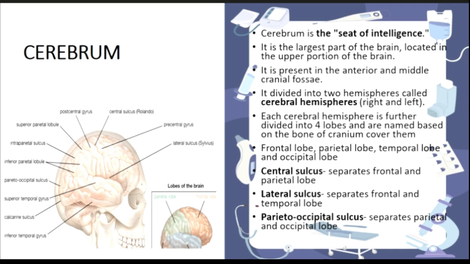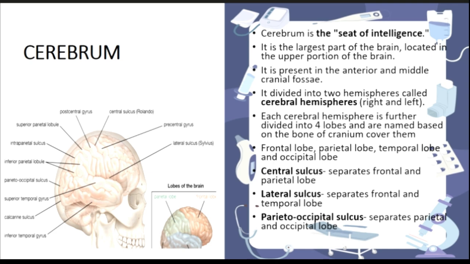So the central sulcus helps to separate the frontal and parietal lobe, whereas the lateral sulcus will separate the frontal and the two-ear part. So tell me, what is the part that is present in the 2 ears? I think you may guess that is the temporal lobe. So what is the duty of the temporal lobe? Or what does the temporal part consist of? So that is your ear. Here is present the temporal lobe, right?